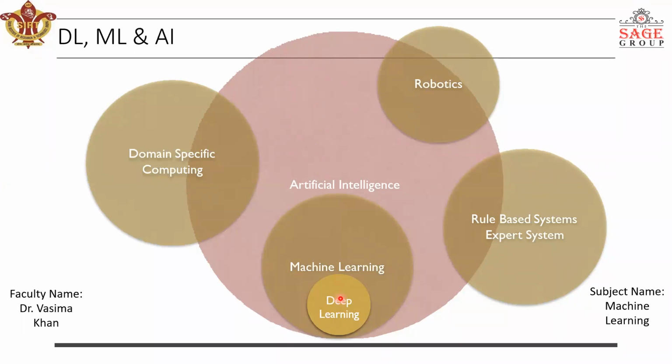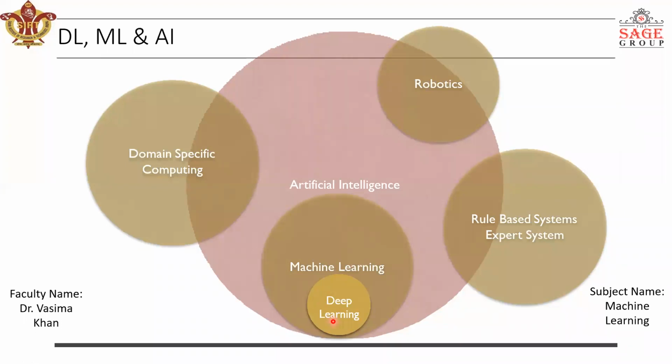So you can understand the relationship between AI, ML and DL using this diagram, and the output we are getting is that artificial intelligence has several different fields, out of which one field is machine learning. That means machine learning is a subfield of artificial intelligence, and deep learning is further a subfield of machine learning.